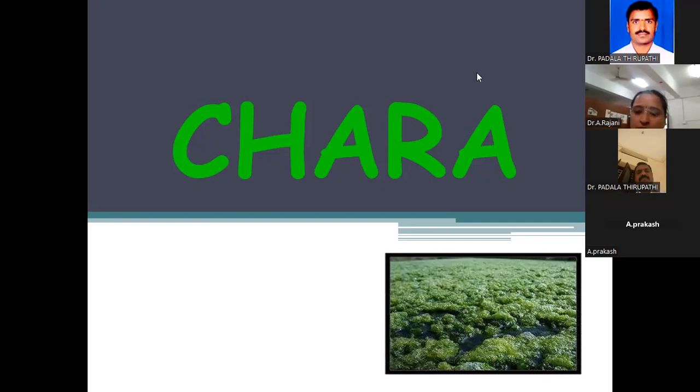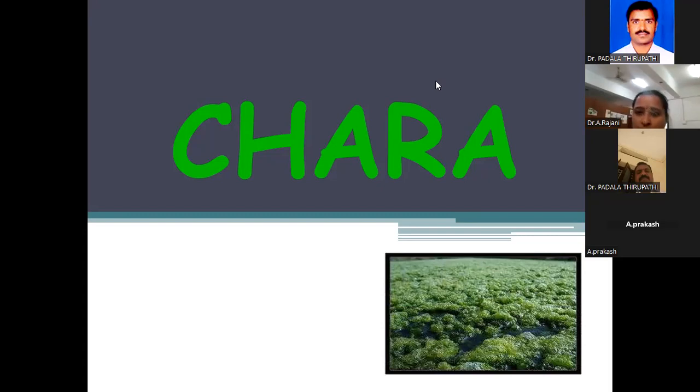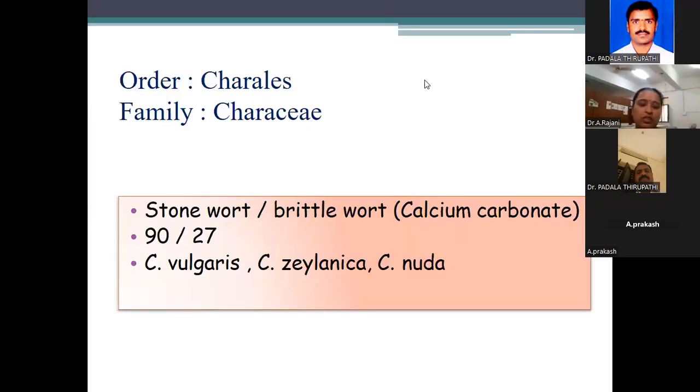Yesterday there were two types, Volvox and Oedogonium. Both are microscopic; you can observe them only under the microscope. But Chara is a macroscopic alga. See here, the classification of Chara. This is also a Chlorophyceae member, the third type study in the degree standard, Chlorophyceae members.